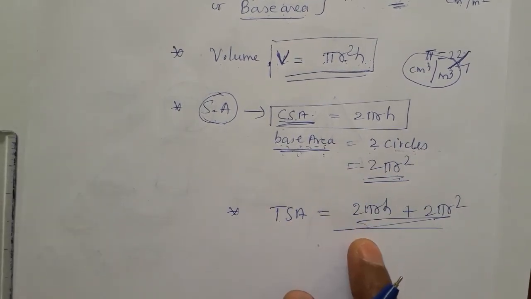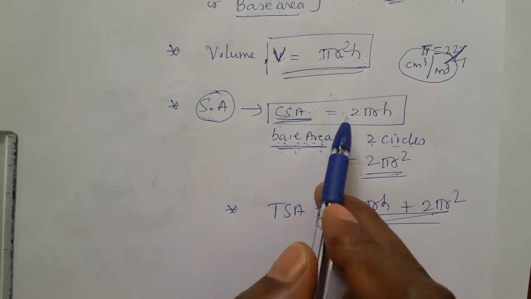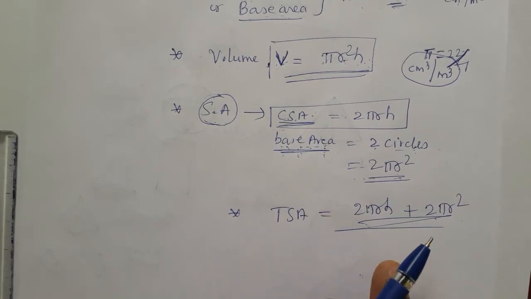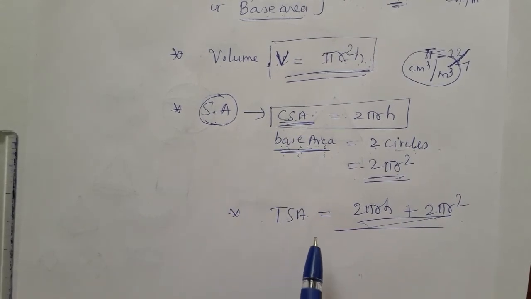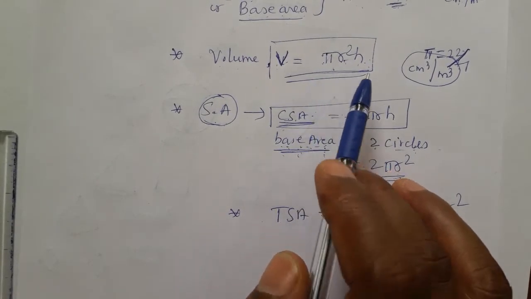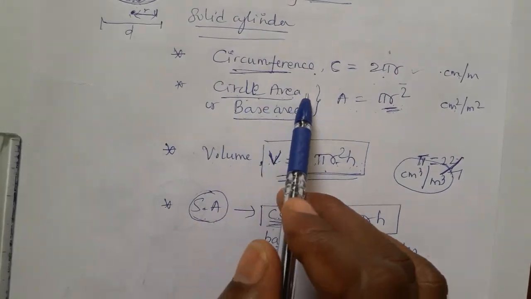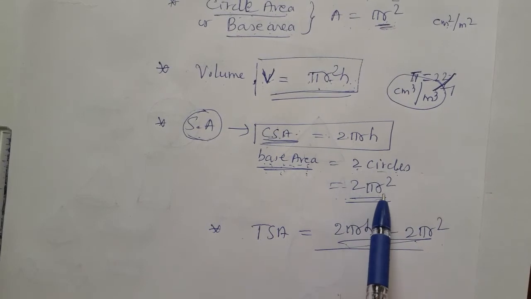The total surface area formula is not difficult. If you add the curved surface area and base area and consider it as a single formula, it is called total surface area. So if you know the curved and base area separately, you need not memorize the total surface area. Volume you need to memorize, curved surface area you need to memorize. Base area, as you know, is always the circle formula, so two circles means 2 pi r square.